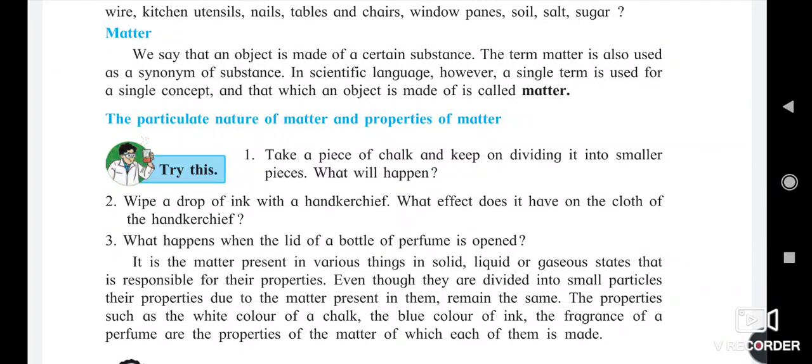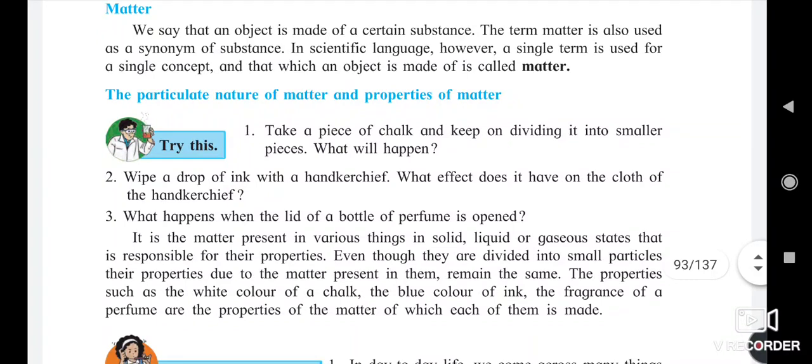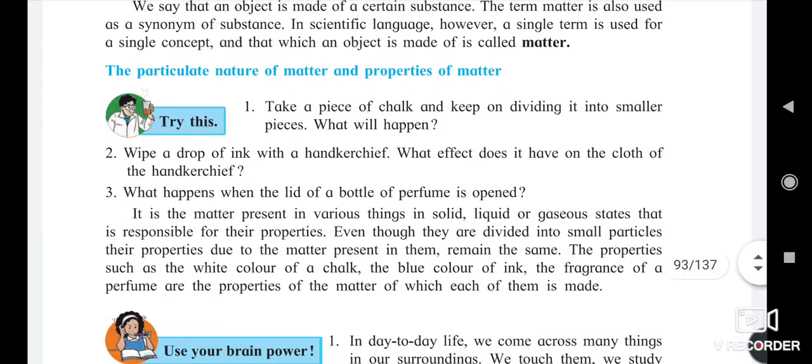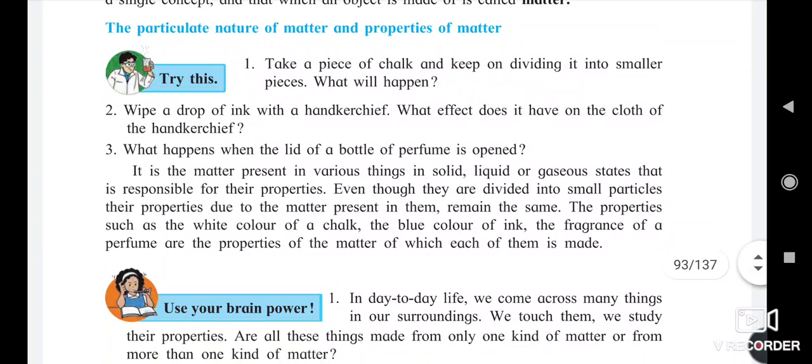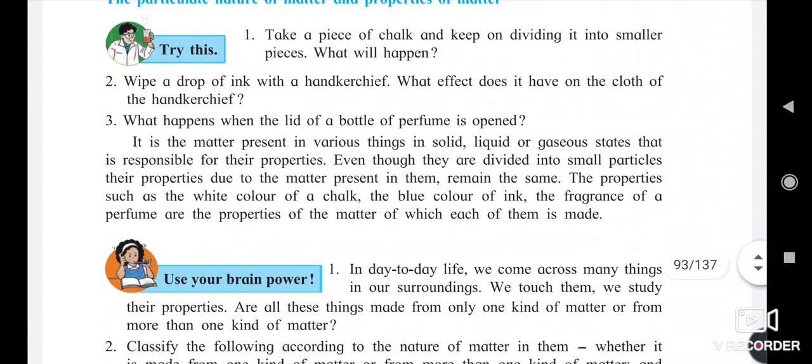Means the object is made from the smallest particles, that is called matter. Okay. So what are the characteristics of matter?